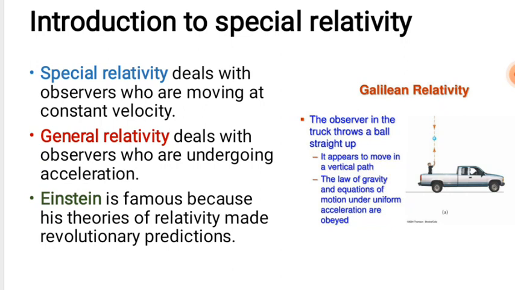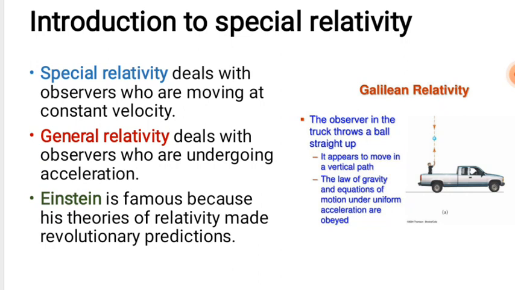Also, there is someone who is at rest. If a body is sitting there at rest, it has no acceleration also. It means that in those two cases, if you do an experiment, you can get the same result. For those two bodies, there is no acceleration.